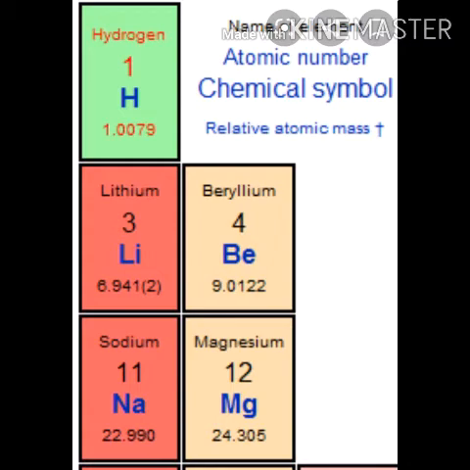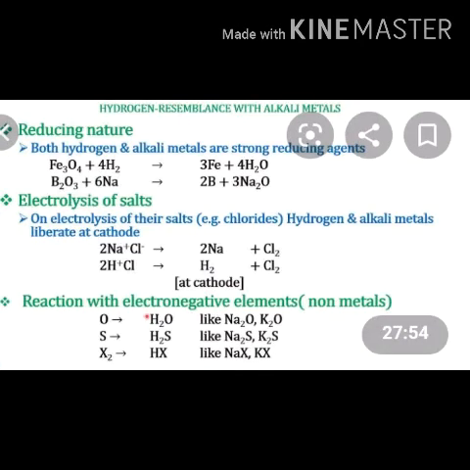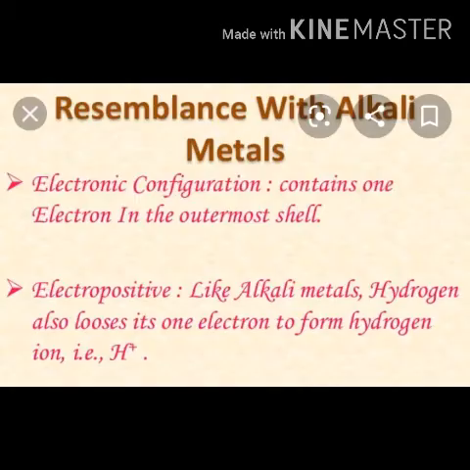So how do we know that it resembles alkali metals? If we see the electronic configuration, the hydrogen atom has only one electron in the outermost shell, like alkali metals. In the case of hydrogen, lithium, sodium, there is one electron in the outermost shell. Lithium with atomic number 3 is 2 1. Sodium is also 2 8 1.